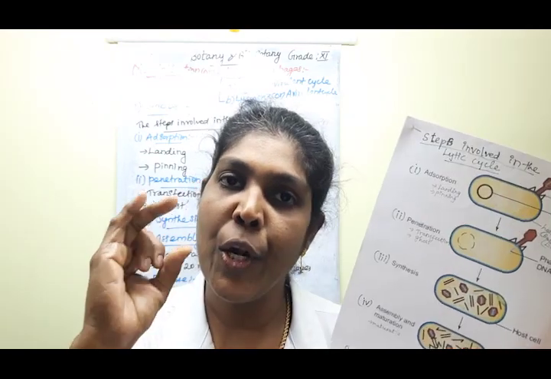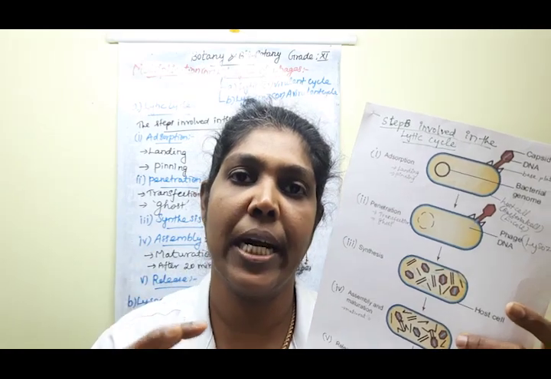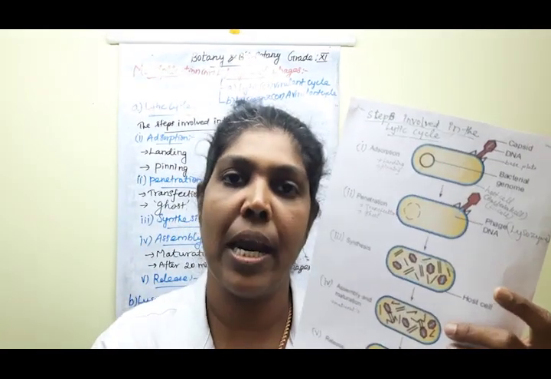Clear, children? Within around 20 minutes, 300 phage young ones are produced and assembled in this area. But what do you mean by maturation? And how many phage particles are produced or assembled in this area?